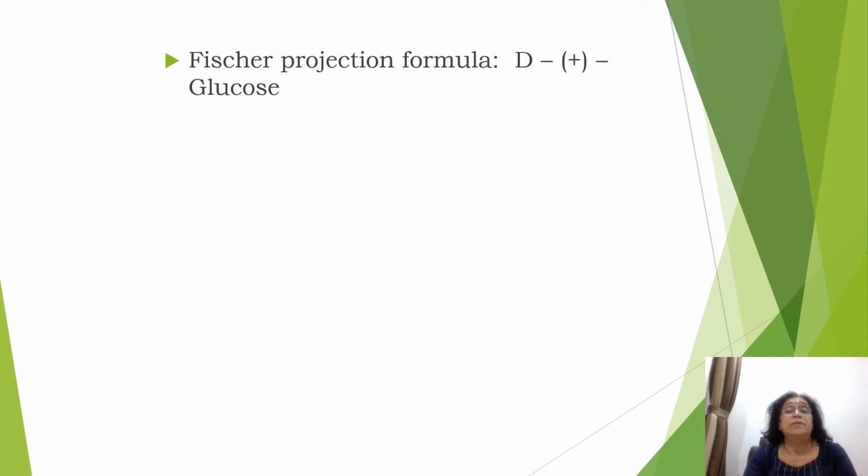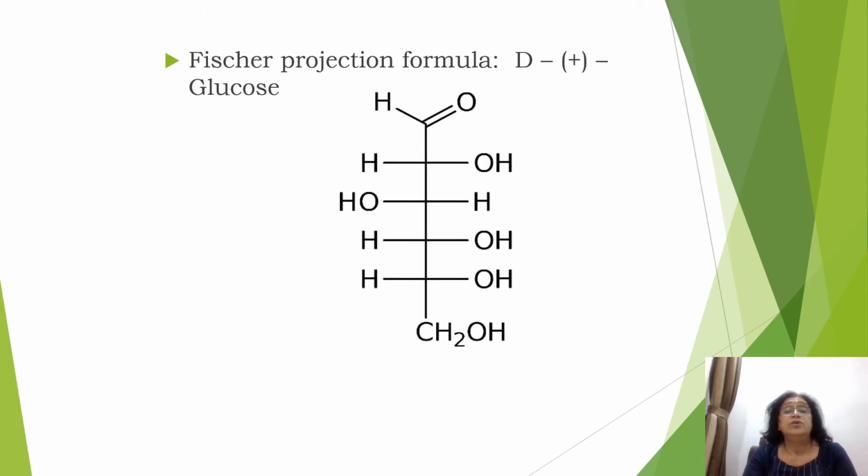Then the Fischer projection formula, D plus glucose. So in the Fischer projection formula, you can see here that the first carbon is the aldehyde carbon and the last one is primary alcoholic carbon, and there's a chain vertical line having 6 carbon atoms, out of which 4 chiral carbons are there, and on the horizontal line we have H and OH groups placed. So the second carbon is having H on the left side, OH on the right side. Third carbon is having OH on the left side, H on the right side, and the fourth carbon and fifth carbon are having H on the left side and OH on the right side.